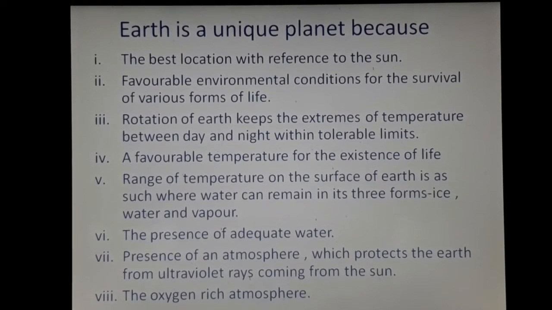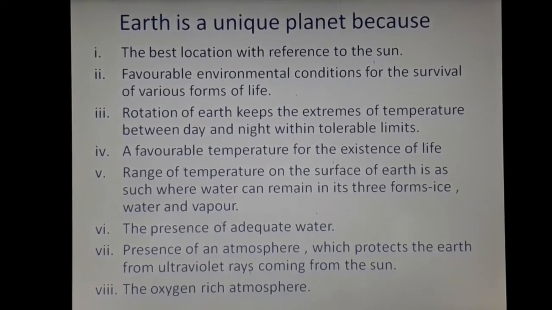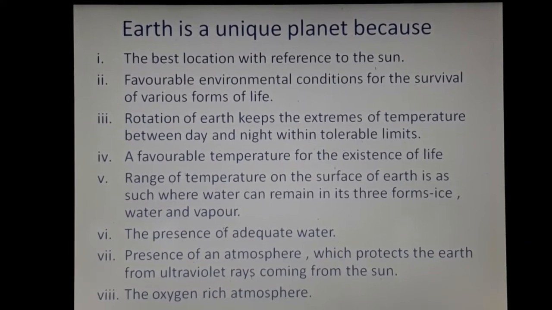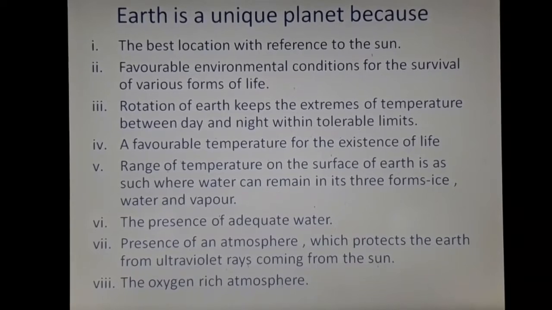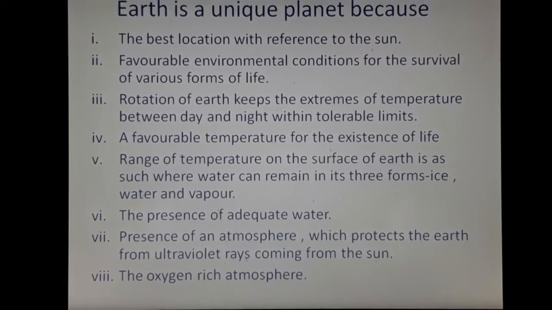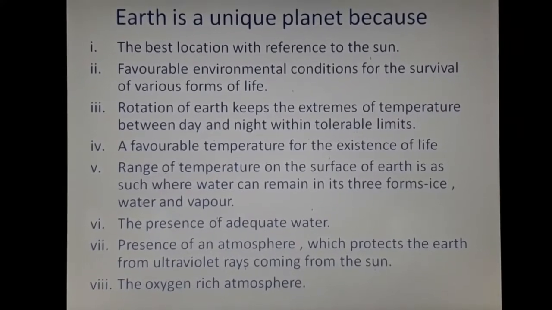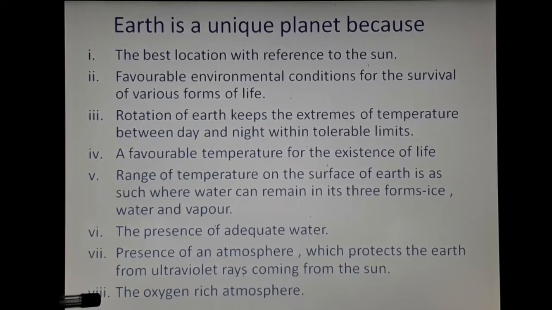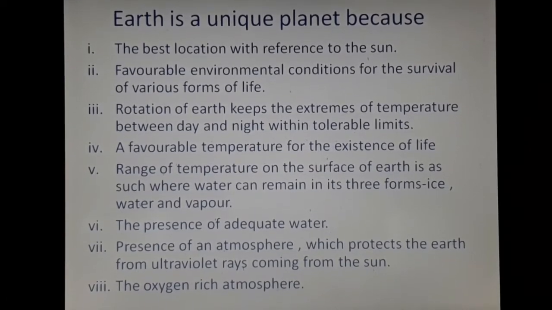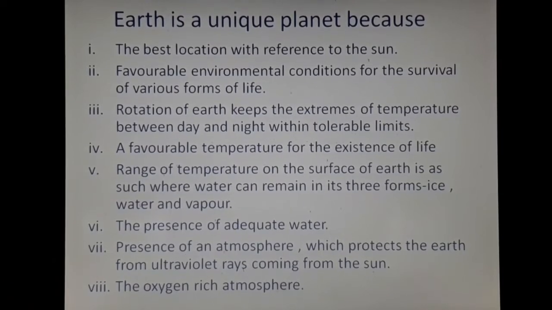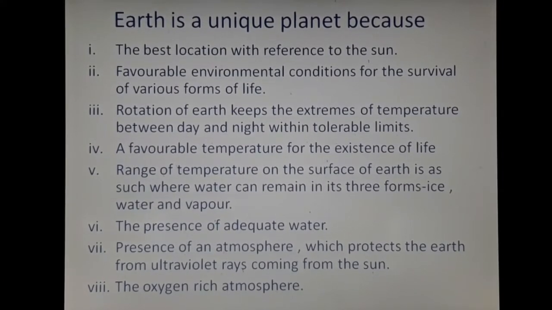Now the seventh point is that we all know that earth is covered with a blanket of layer which is called atmosphere. This presence of an atmosphere protects the earth from ultraviolet radiations that are coming from the sun, and this atmosphere is rich in oxygen also. So these are the two points related to the atmosphere which is favorable for the existence of life.